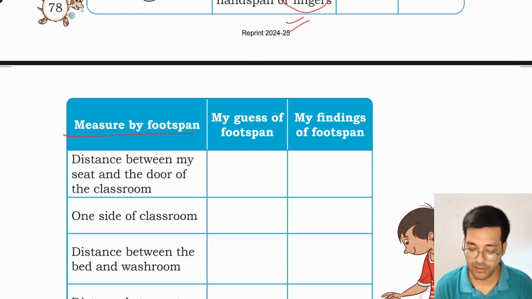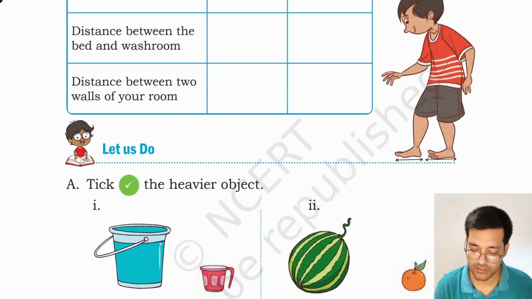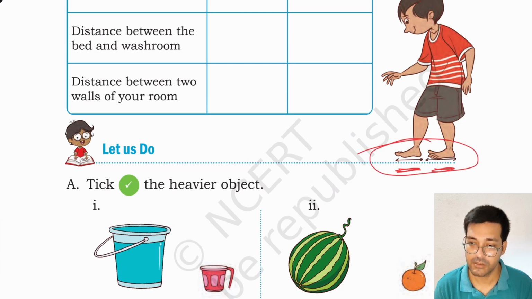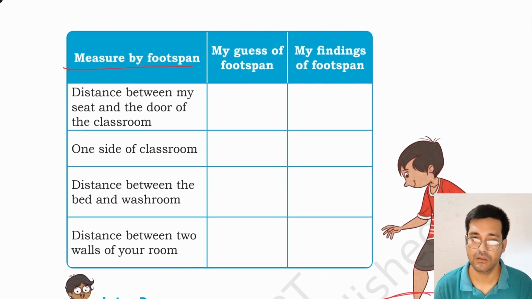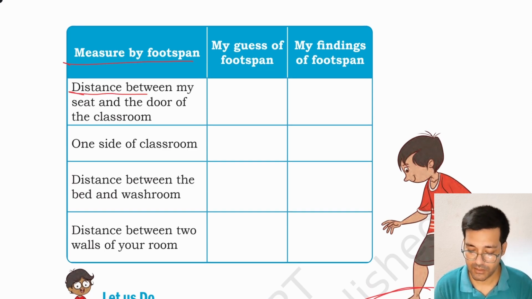Measure by foot span. Okay, this boy is measuring the length using foot span. You can also measure large distances using foot span. For example, the distance between my seat and the door of the classroom. You have to move from your seat to the door of the classroom and measure the distance between these two. Your guess, my guess, a foot span, you may guess 20-foot span.